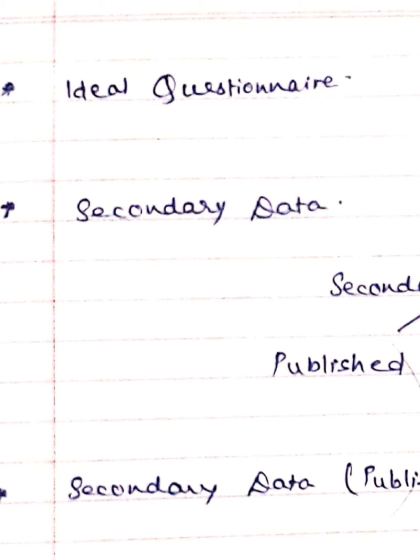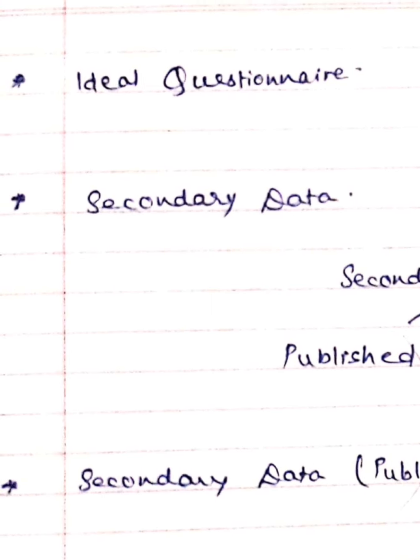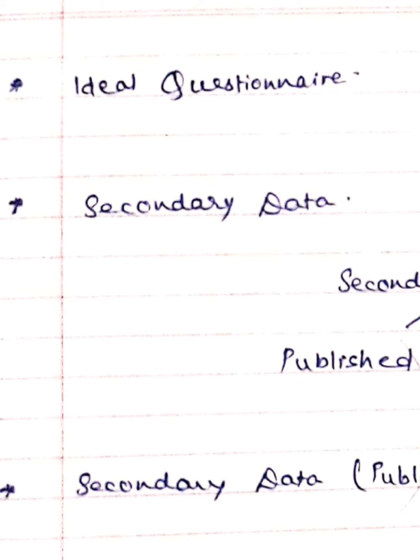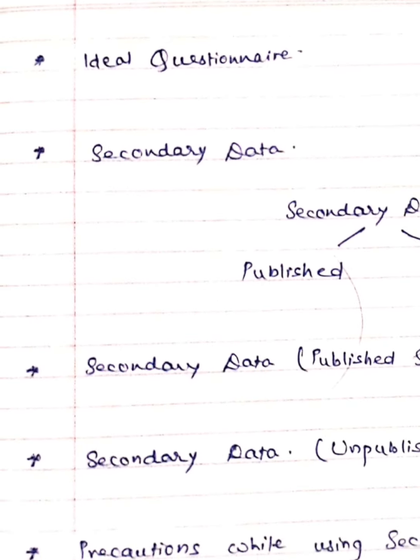The number of questions should be limited. The questions should be simple, short, and understandable. The questions should not be of a very personal nature. All these are the features of the ideal questionnaire. Then comes the secondary data.